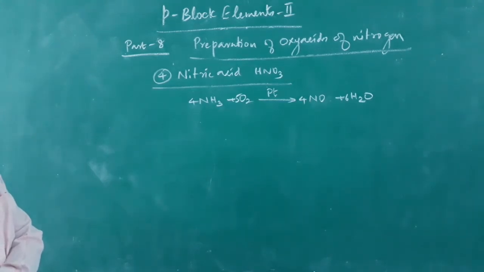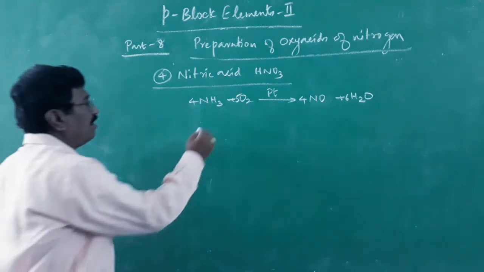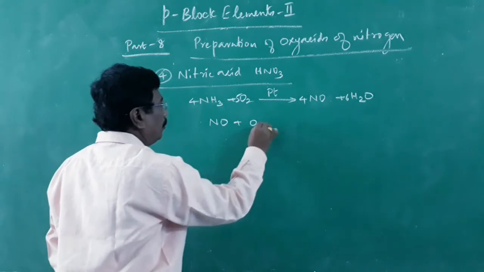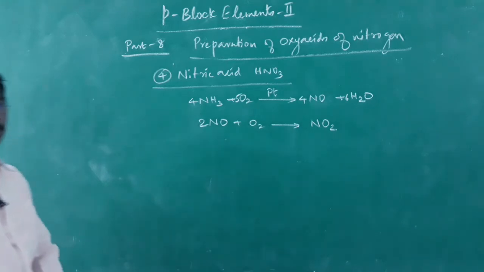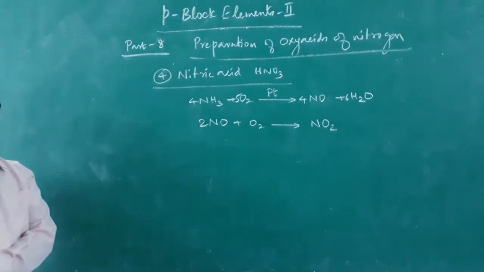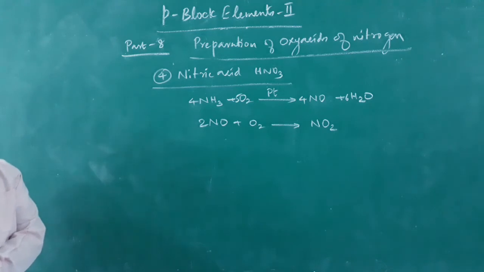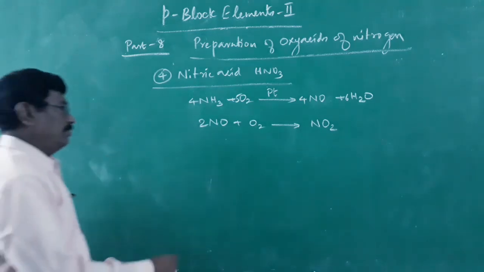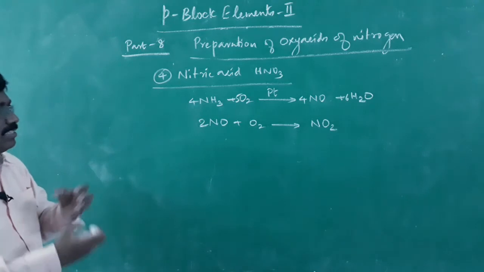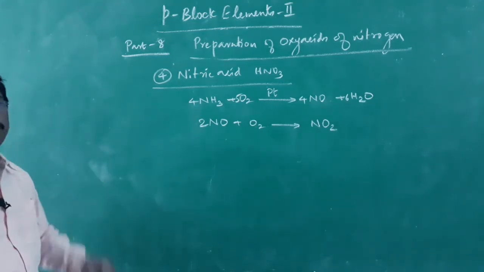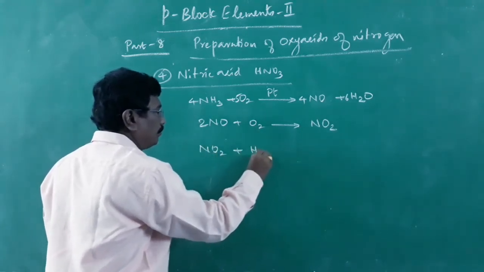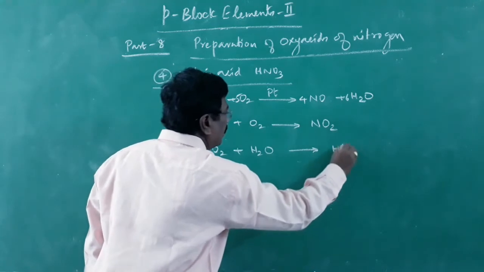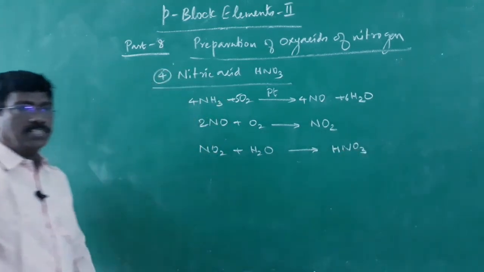Ammonia, when made to react with air, you will be getting nitrogen. With platinum gauze, you will be getting nitric oxide. That nitric oxide, when oxidized, gives nitrogen dioxide, NO2. Of course, this is the equation. NO, when oxidized, further becomes nitrogen dioxide. That nitrogen dioxide formed is passed over an absorption tower, where it is absorbed by water to become nitric acid. That's what we have seen in the manufacture of nitric acid. You might have studied the Ostwald process.